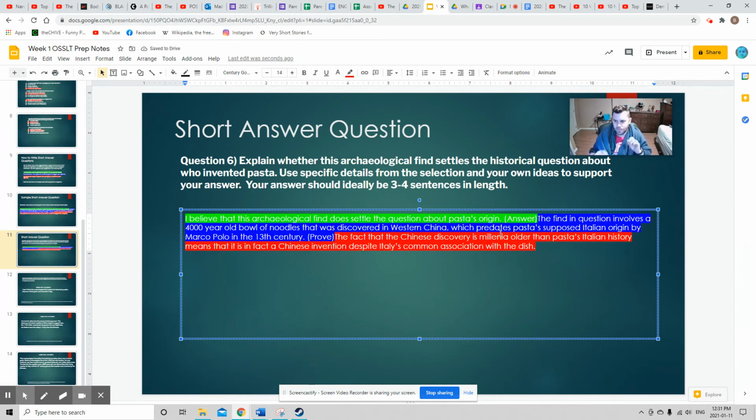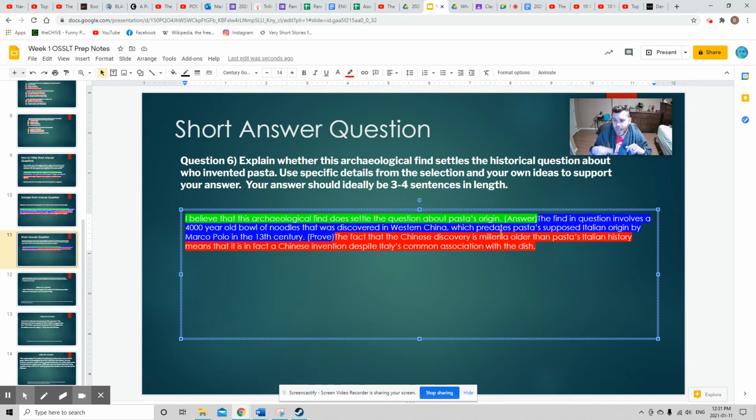Millennia is just the plural form of millennium. Millennium is 1,000 years. So this is more than 1,000 years, 4,000 to be exact. Older than pasta's Italian history means that it is in fact a Chinese invention despite Italy's common association with the dish. So that's the one I created.